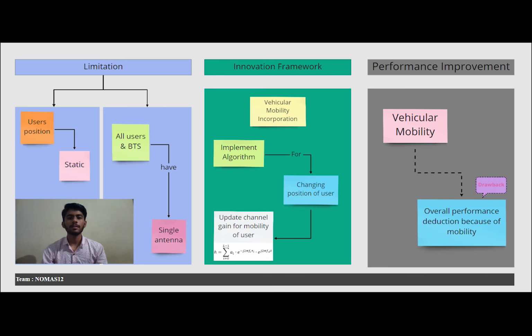In the innovation part, we can implement the algorithm for multiple antennas as well as vehicular mobility incorporation. We are going to work on vehicular mobility as our innovation part. For the implementation of multiple antennas, the performance of the system will increase. But for the vehicular mobility system, performance will worsen. But we can get an updated algorithm with the advantage of vehicular mobility.